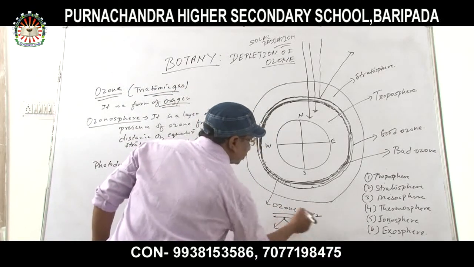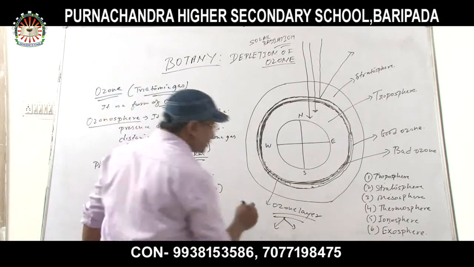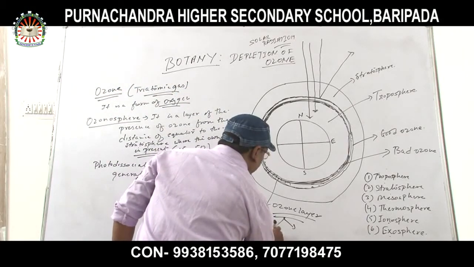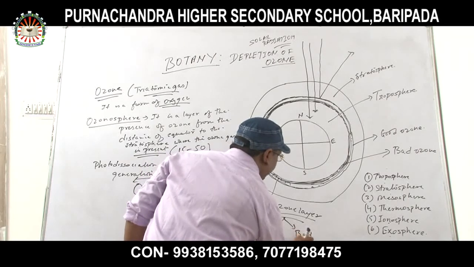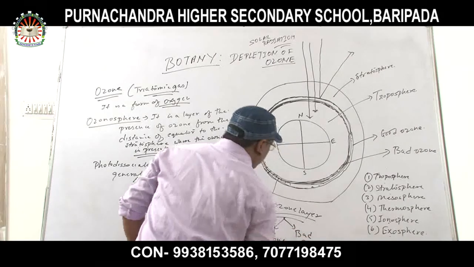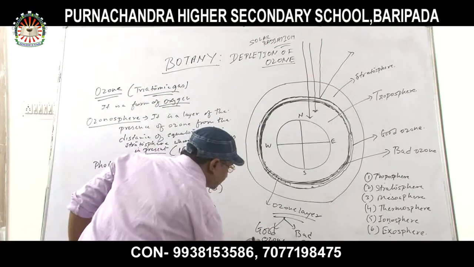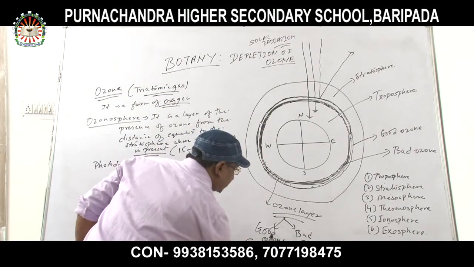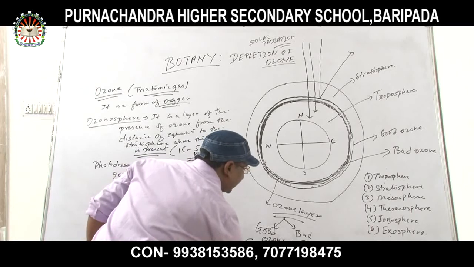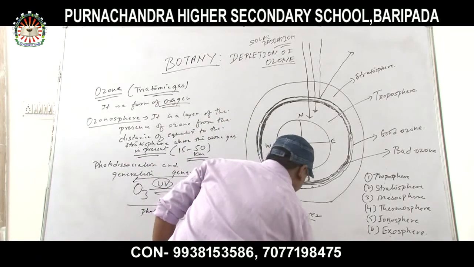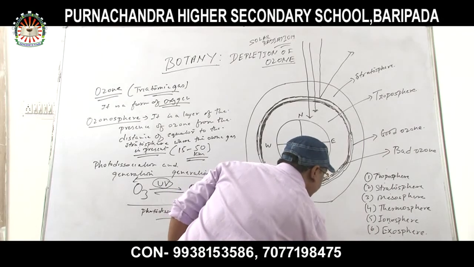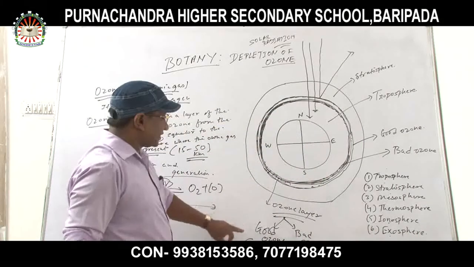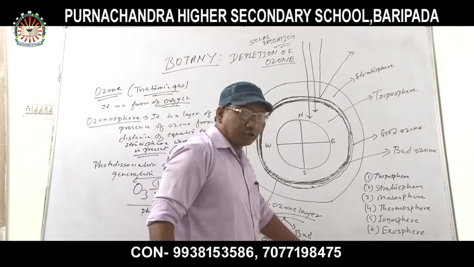Two kinds of ozone are present in the ozone layer: good ozone and bad ozone. Good ozone is present in the stratosphere and bad ozone is present in the troposphere.